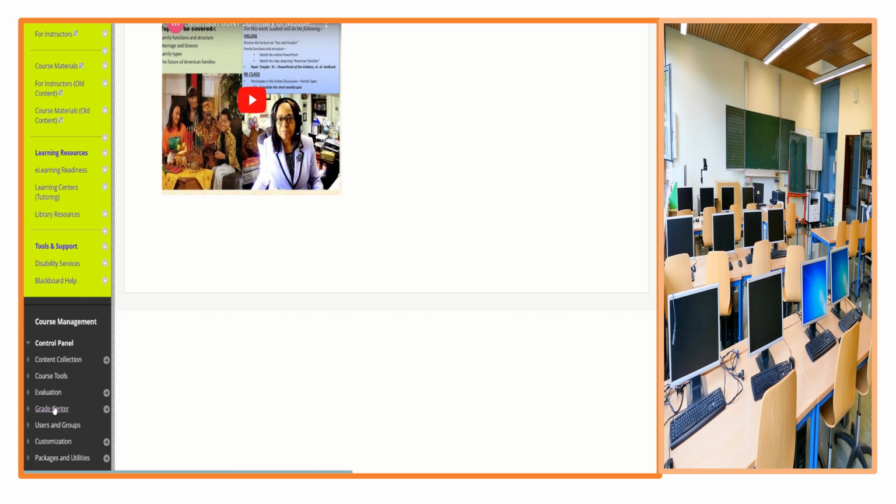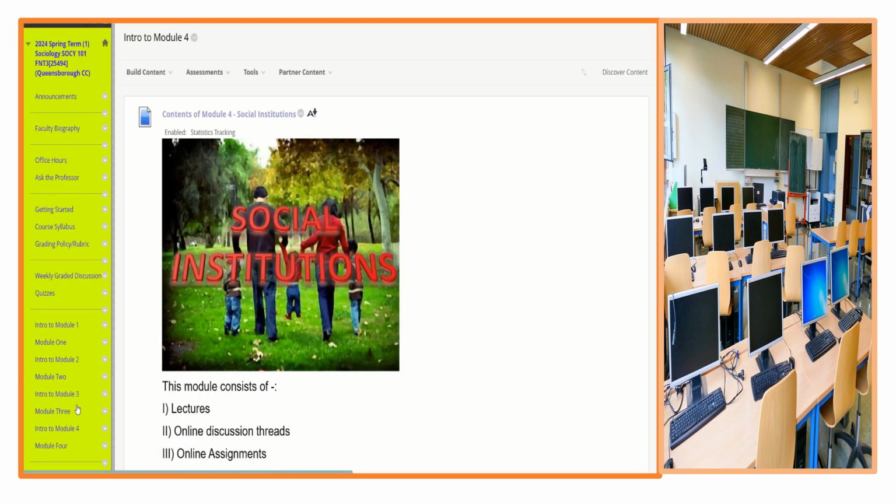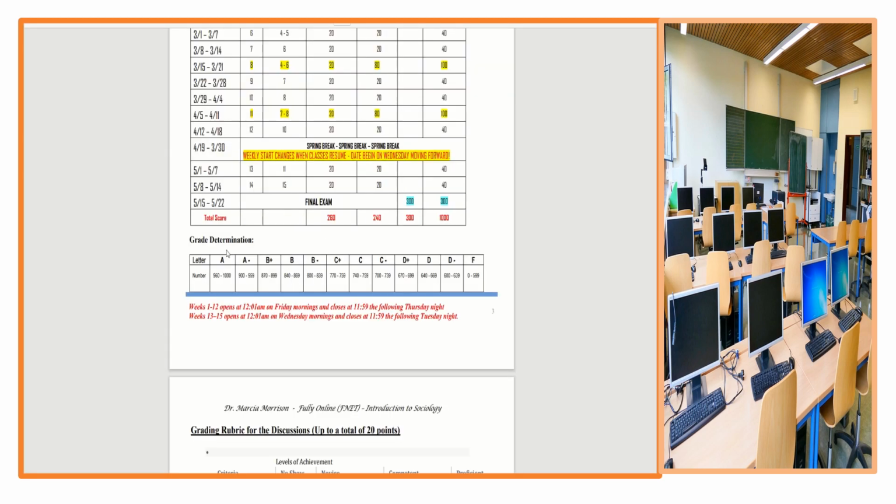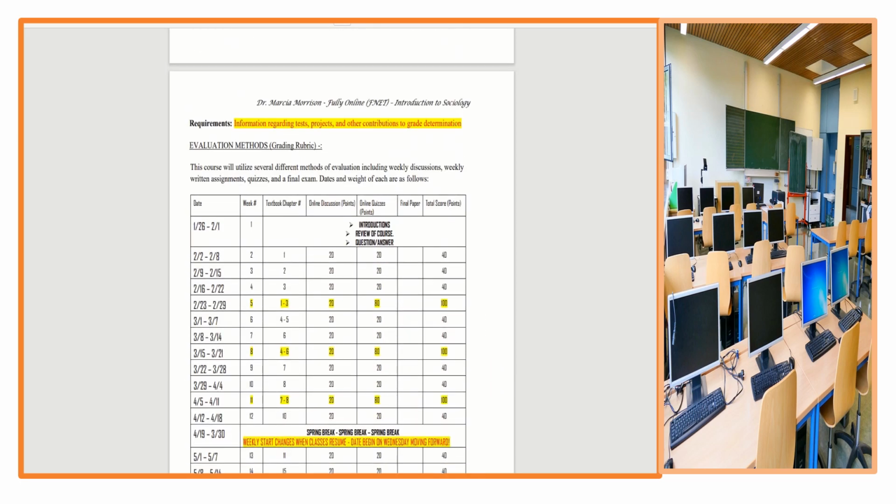Having said that, your grades can always be found in the grade center. So you never have to reach out to me to ask what grade you got for this or what grade you got for that. You also don't need to reach out to ask me how you are doing in the class, because all you need to do is access the grade book, and it will tell you how you're doing. And if you're not sure, just take a look at your grades and then go back to the grading schedule. When you go back to the grade determination, you will see the letter grade and the number of points that you need in order to achieve that letter grade.